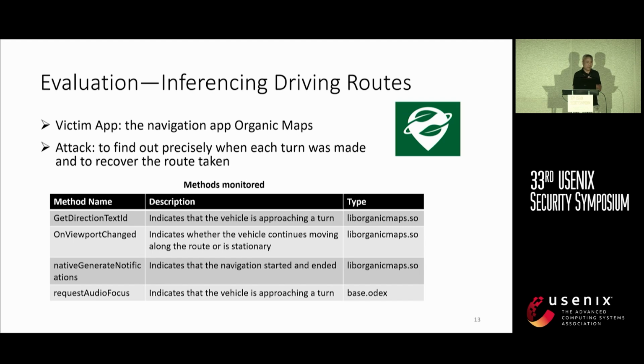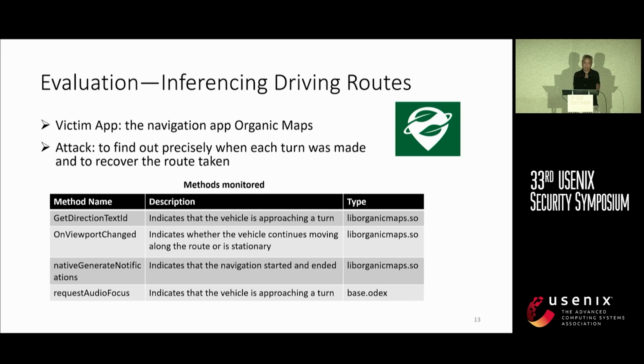Right, and our idea for this particular attack is, can we find out the fine-grained behavior of this navigation app, Organic Maps, to find out precisely when the vehicle is turning left or turning right? So it's to find out these precise turning points, and with the timing of every single turning point, we can then potentially recover the route that has been taken. So this is a pretty classical attack on Android privacy.